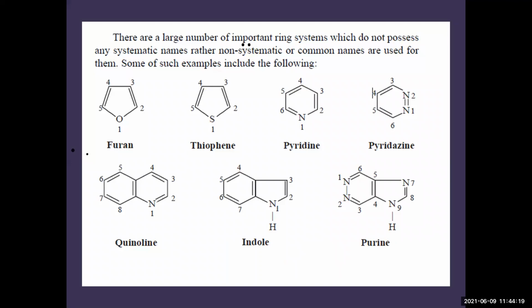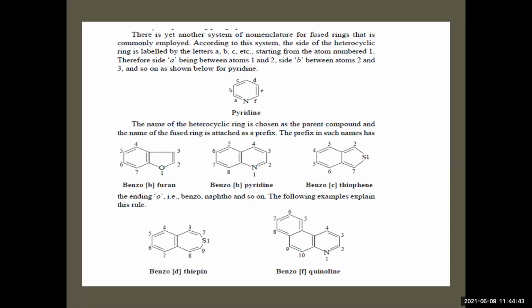Some of the common rings are furan, thiophene, pyridine, pyridazine, phenoline. These are always named by a common name. You do not use any IUPAC nomenclature. You directly write phenoline, indole, purine. So these are the common names of compounds that you have to remember.